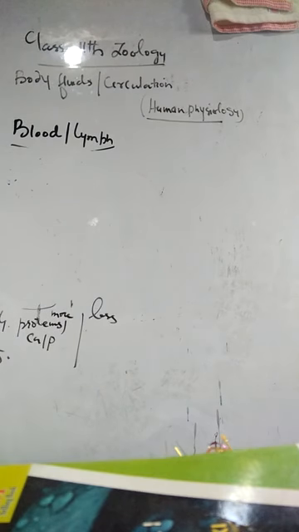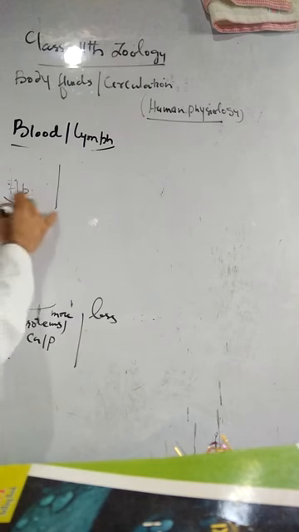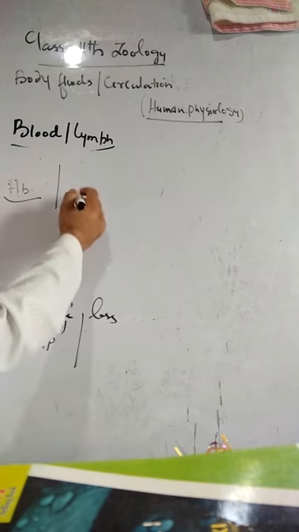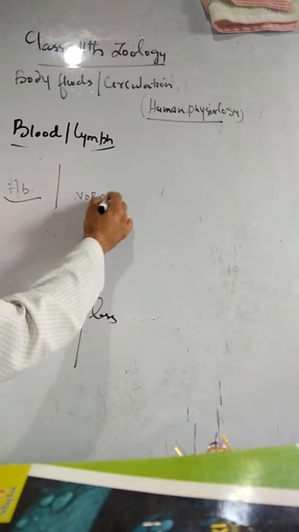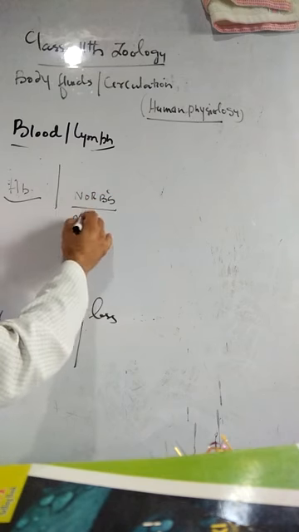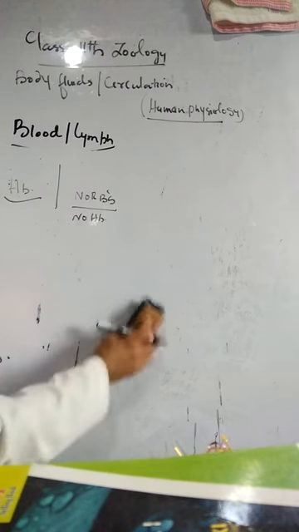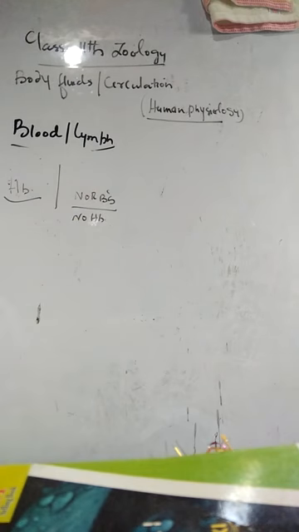There are more differences. Blood has hemoglobin in erythrocytes, hence it is red in color. This hemoglobin is a conjugated protein that imparts red color to the blood. Hemoglobin is not present in the lymph, and there are no RBCs. That is why lymph is not red in color. The color of the blood is only due to hemoglobin.